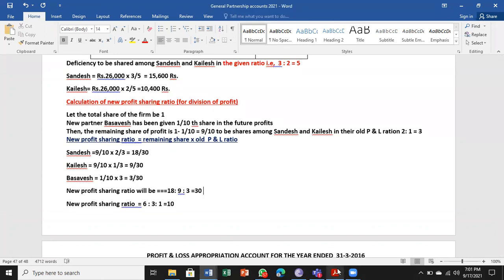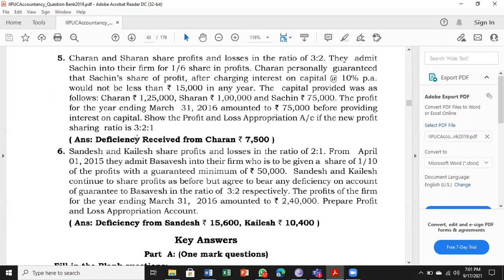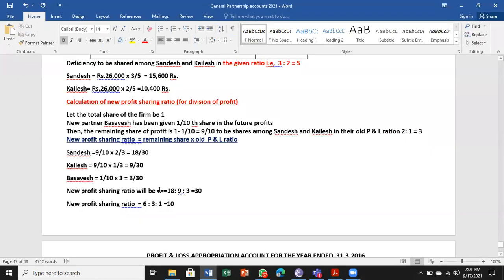In the earlier problems, we were given the new ratio. Like here, you can see the new profit sharing ratio in the previous problem was 3:2:1. But in this problem we don't have the new ratio. So we have to find the new ratio based on the share given to the new partner Basavesh, 1/10. So how to calculate? This is useful even for admission, even for retirement of a partner. So calculation of new ratio, how to do it? This is for division of profit.